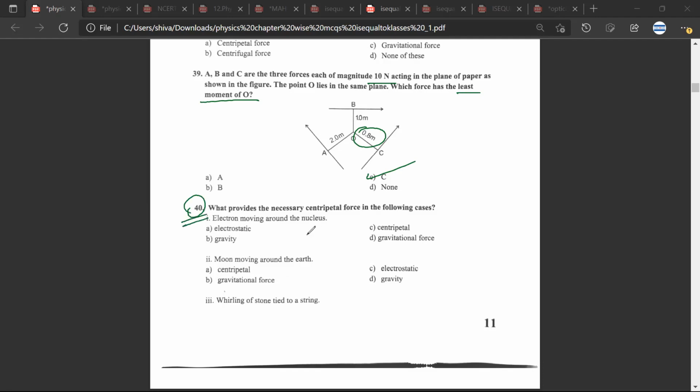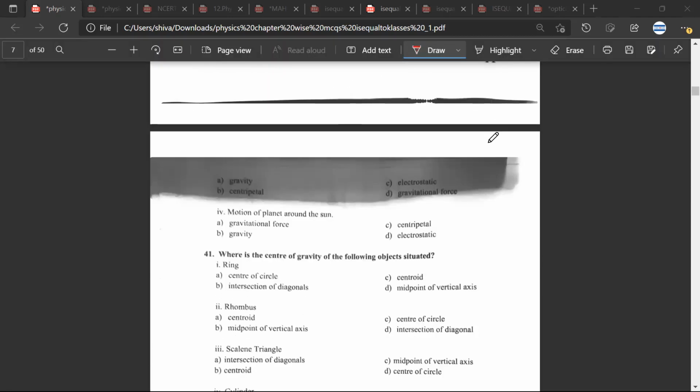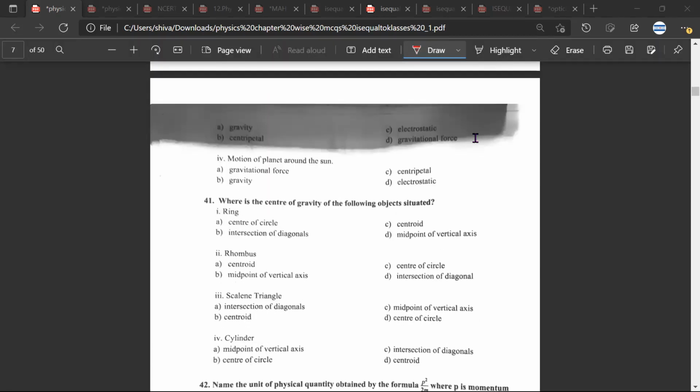Question number 40. What provides the necessary centripetal force in the following cases? First A, second B. So just try to see that it is the electrostatic force due to which the electron will revolve around the nucleus. So you require a centripetal force. That is what I'm trying to repeat again and again. When the moon is moving around the earth, it is due to the gravitational force. Mr. ZB, any doubt? No. So just remember that for circular motion, centripetal force is required.